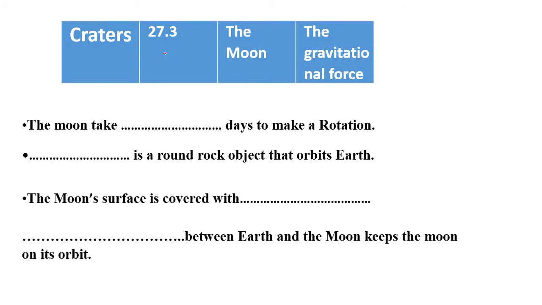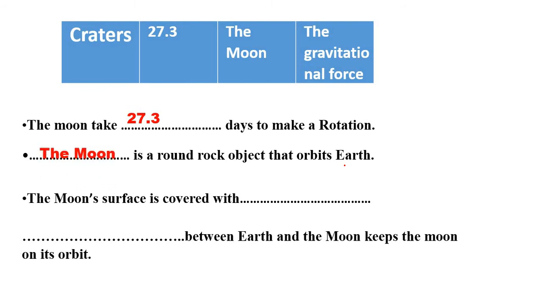So let's complete using this word bank here. Number 1, the moon takes blank days to make a rotation. We know it's 27.3 days. Blank is a round rock object that orbits Earth. This is our moon.